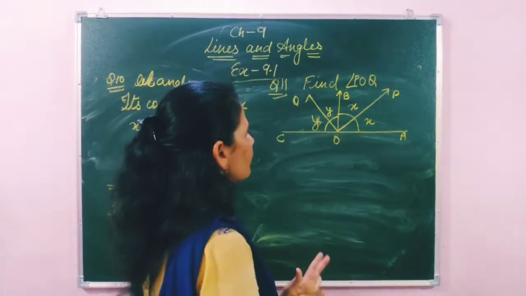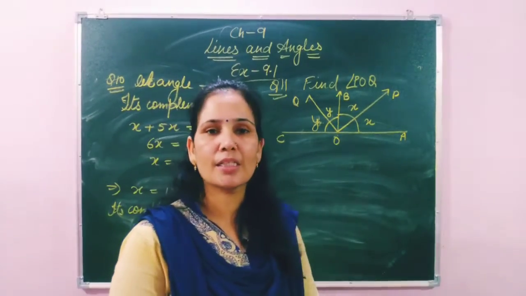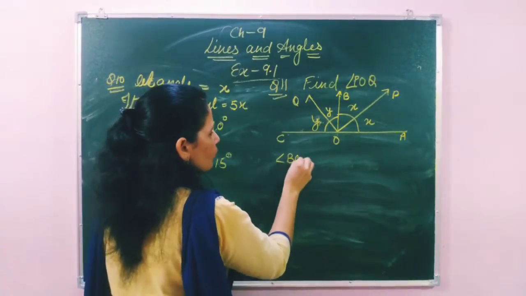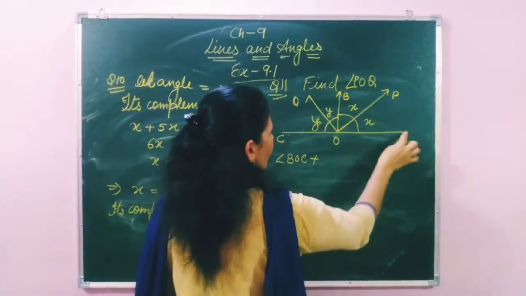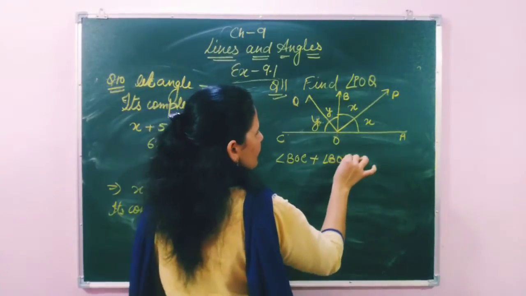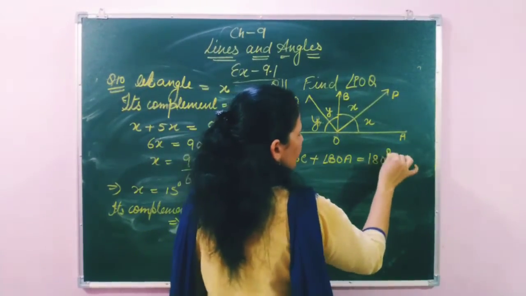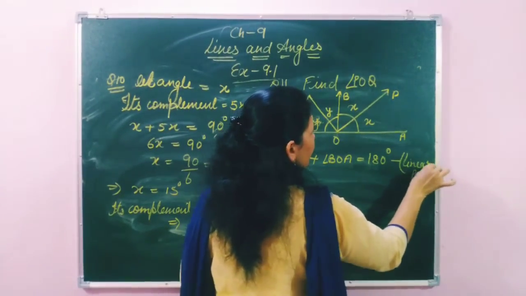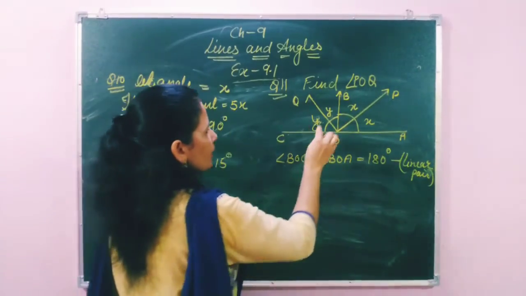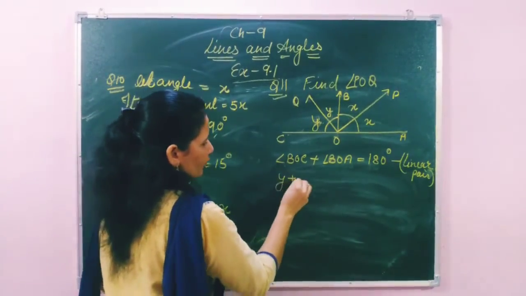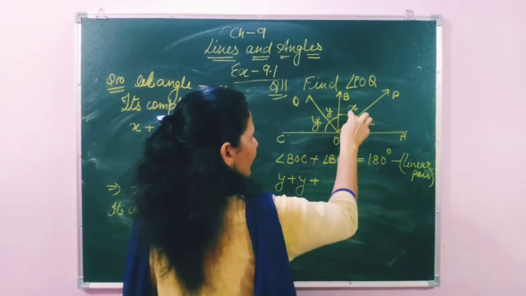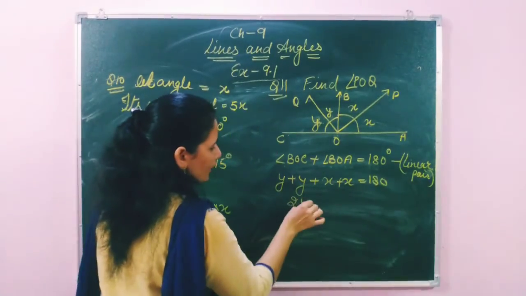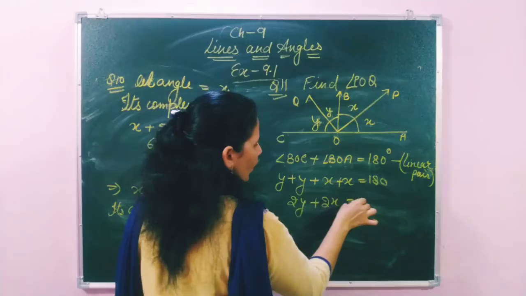So students, first of all we will use the concept of linear pair. So we will write angle BOC plus angle BOA, their sum is 180 degrees. Why? The reason is linear pair. So angle BOC equals y plus y, and angle BOA is x plus x, equals 180. 2 times y plus 2 times x is 180 degrees.